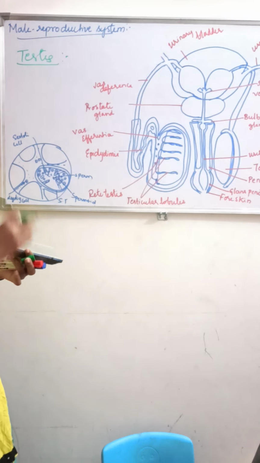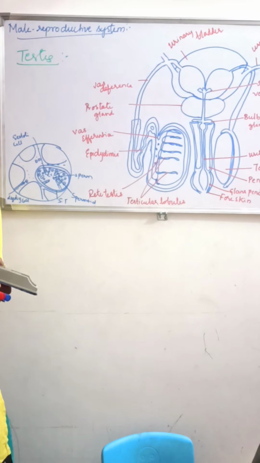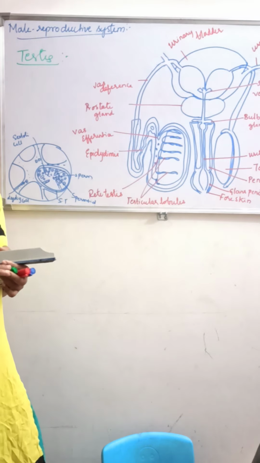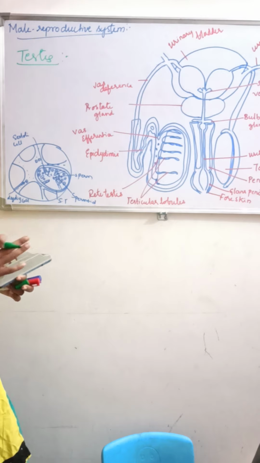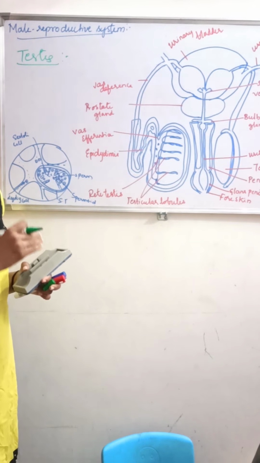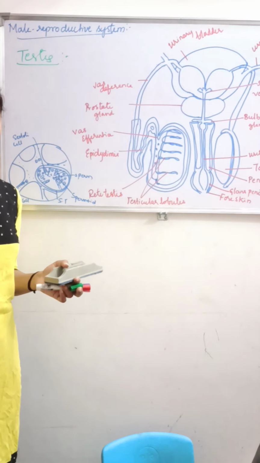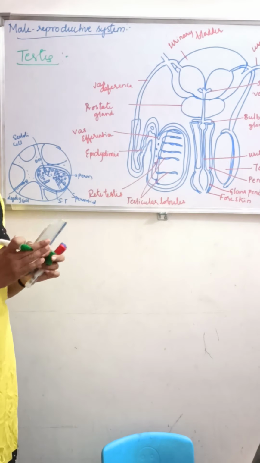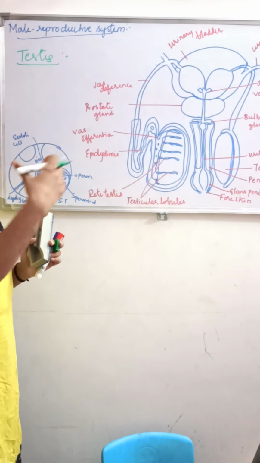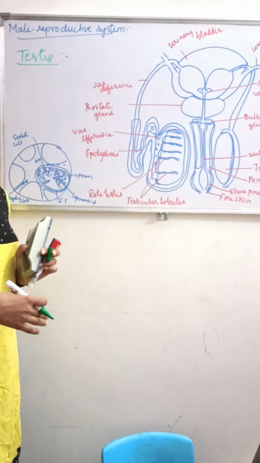So where is the testis situated? The testes are situated outside the abdomen. That is why we use the word extra-abdominal, because the testis is located outside the abdomen.